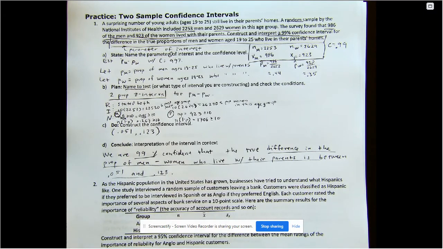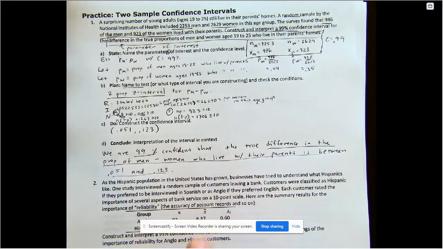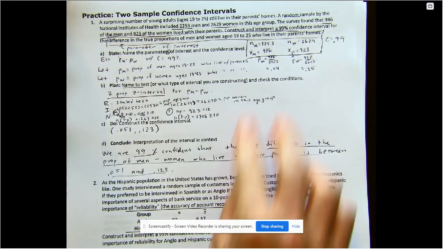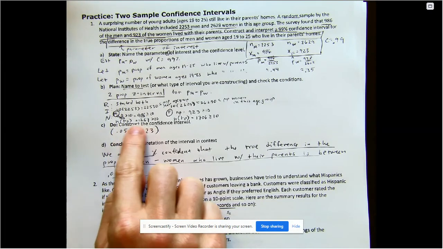Now, what I want you to think about, just tying this together with significance tests and just thinking about what this means. If I asked you, do you believe there's a difference in the proportion of men versus women who live with their parents? What would you say and why? If there were no difference between men and women, the proportions that live with their parents, then the difference would be zero, right? If they were the same, the difference would be zero. And then we want to ask ourselves, is zero in this interval?